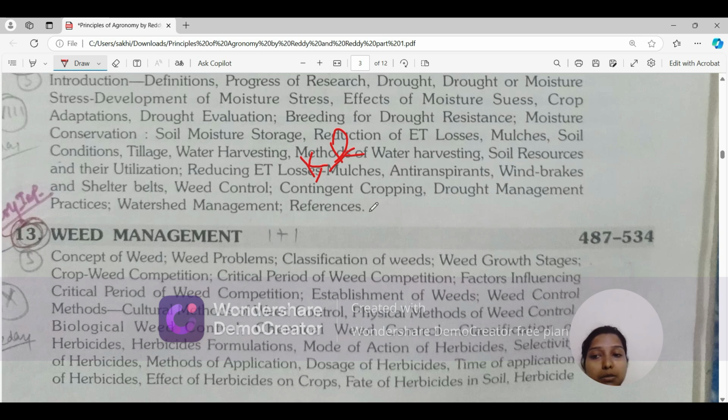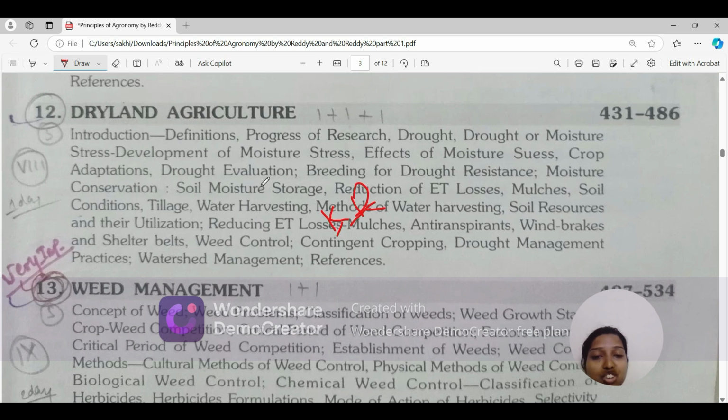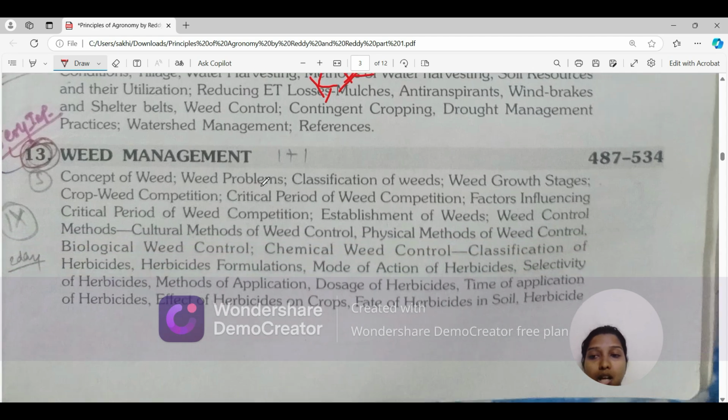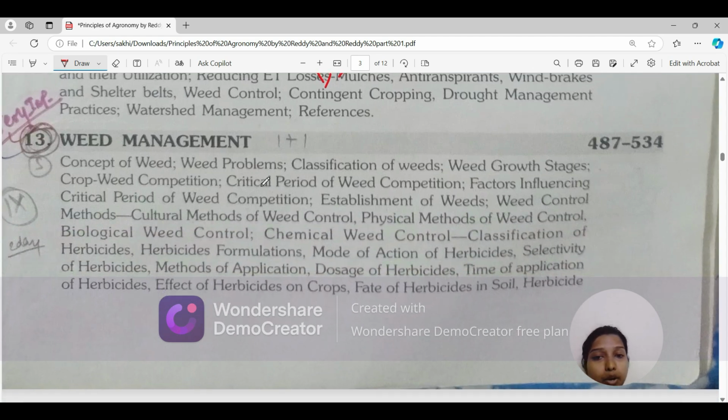Okay, then drought management practices, watershed management. These will be studying in the dryland. Dryland is very important, and it is given in a very good manner in this chapter, in this book. Okay, then the weed management, very important, and you should read it. Because I read weed management from the T.K. Das sir book, Basics and Application.